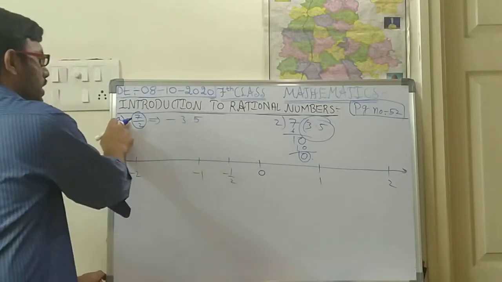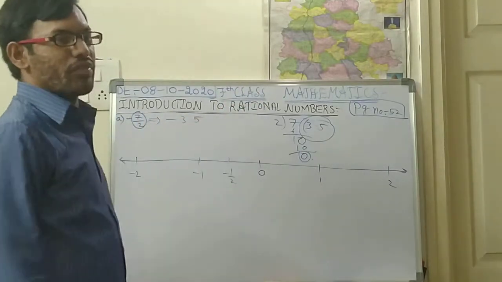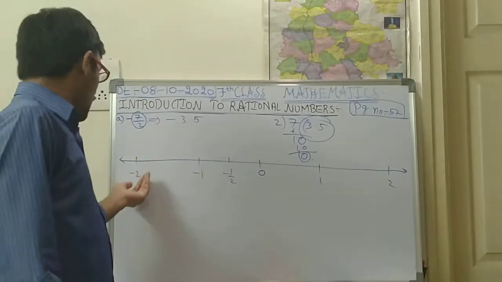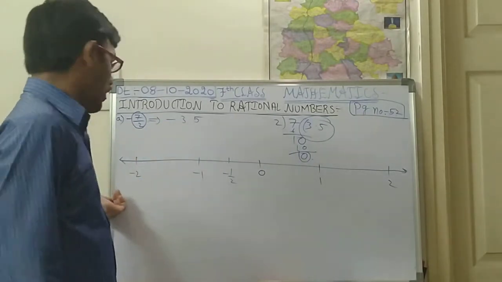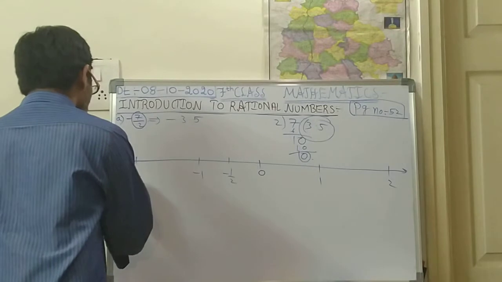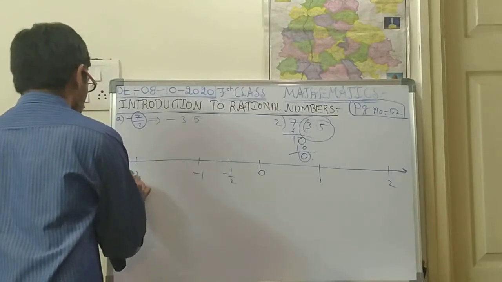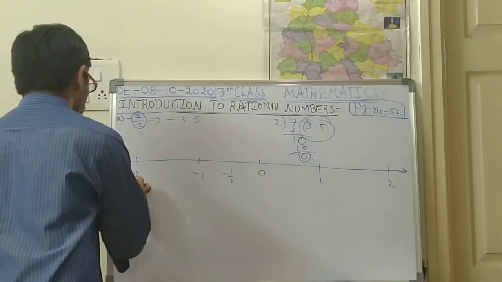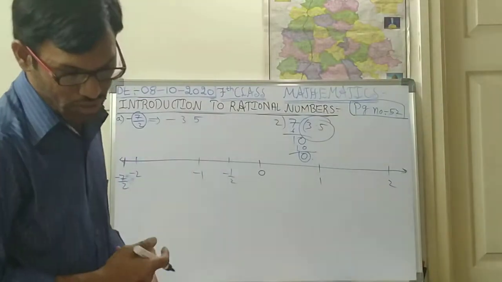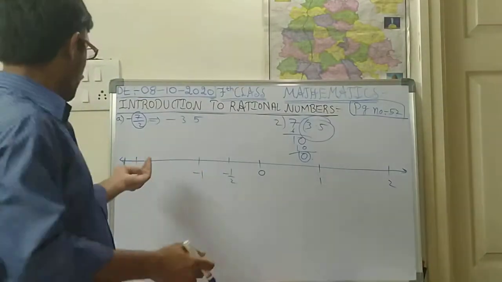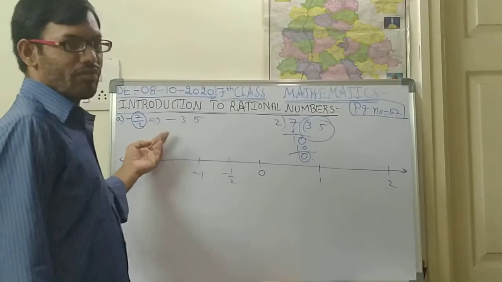Minus already is there, so that's why I kept minus 3.5. Minus 3.5 means it will be before minus 2. So somewhere here, minus 3.5, minus 7 by 2 will be. Like this you are supposed to identify. After minus 2 this number will be there.